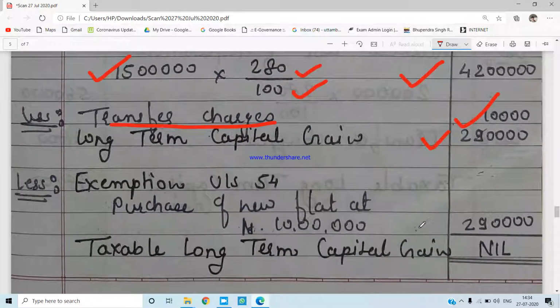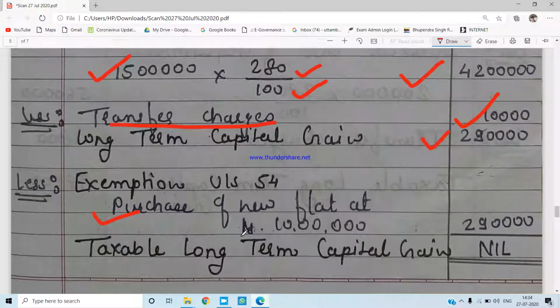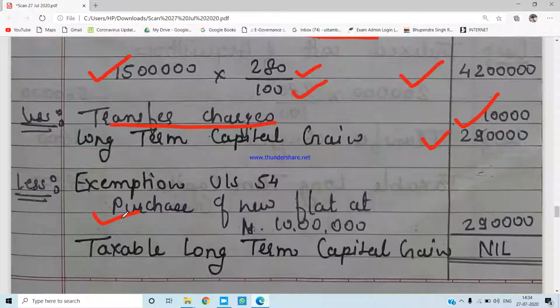Now we have been again instructed that she has bought a new flat immediately after the sale of the old residential house, and for how much has she bought that flat? At rupees 10 lakhs. So here you can see the amount of long-term capital gain which she has arrived at from the old residential house was 2,90,000, and she has bought the new house at rupees 10 lakhs. What does it mean?